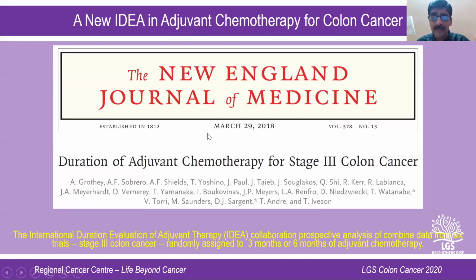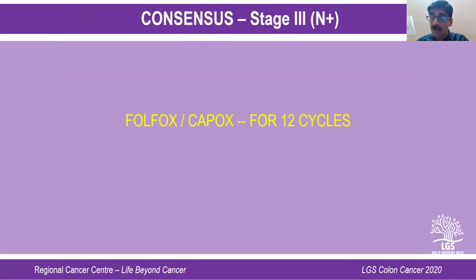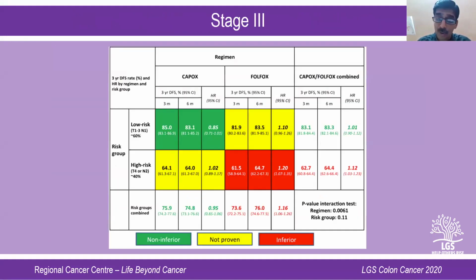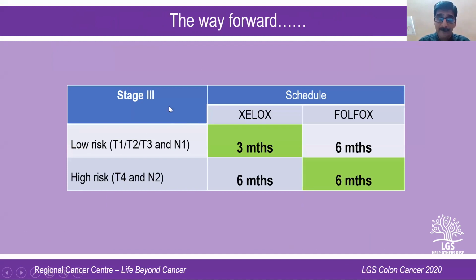But before I end the consensus over there, again, let me take you to a very recent publication. In stage 3 colonic cancer, the IDEA Collaborating Network tried to reduce the duration of chemotherapy, because 12 months or 12 cycles of FOLFOX or CAPOX has its own toxicity in terms of hand-foot syndrome and peripheral neuropathy, which can be very crippling. So people are trying to reduce the duration of chemotherapy. And this particular trial compared 3 months versus 6 months and showed that in a low-risk stage 3 patient, 3 months of CAPOX is what is enough. But if the patient is high-risk stage 3, then you have to give all 6 months of FOLFOX.